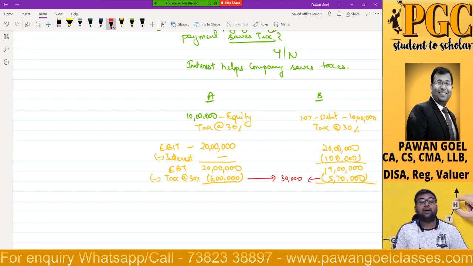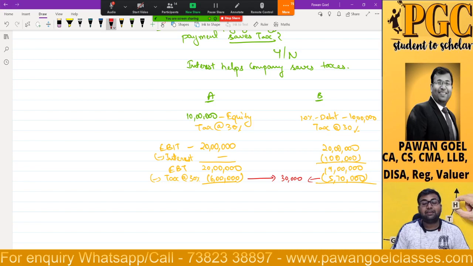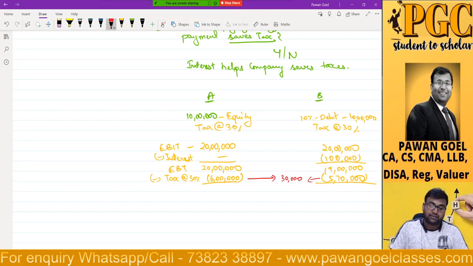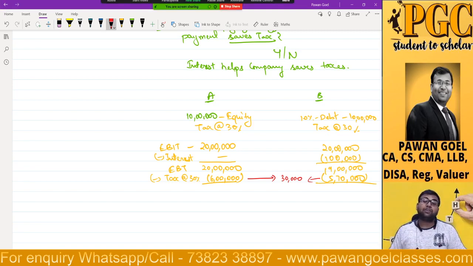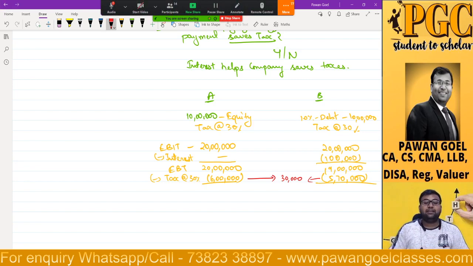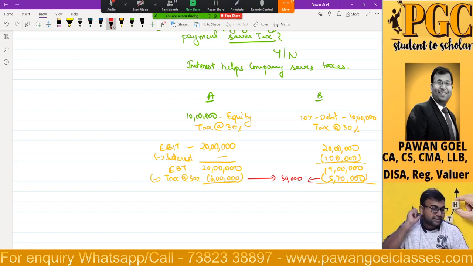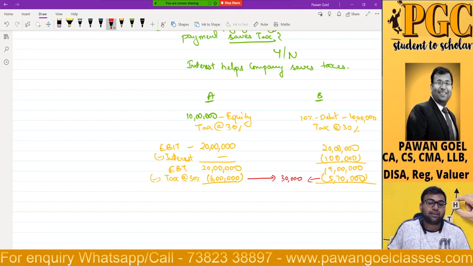Obviously, sir, if your interest amount is greater than the EBIT, then it is a loss. Tax is an amount which will be applicable after making payment of interest. Suppose after making payment of interest, nothing is left out, then you don't have to pay any taxes, right? Kashyap, your question should be, instead of asking if the interest amount is greater than tax, you should ask if the interest amount is greater than EBIT, right? Can we see the 30,000 rupees saving here?